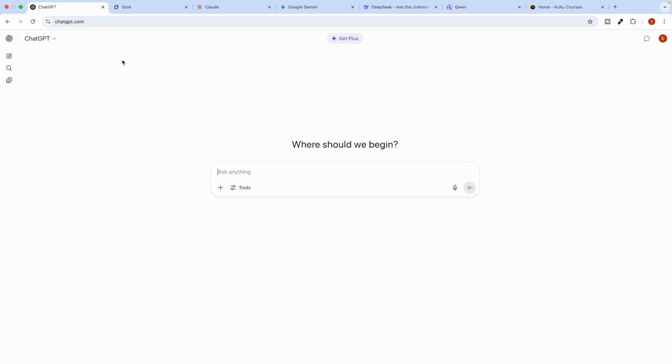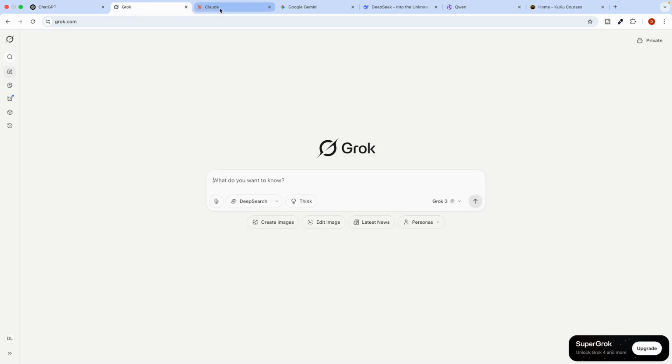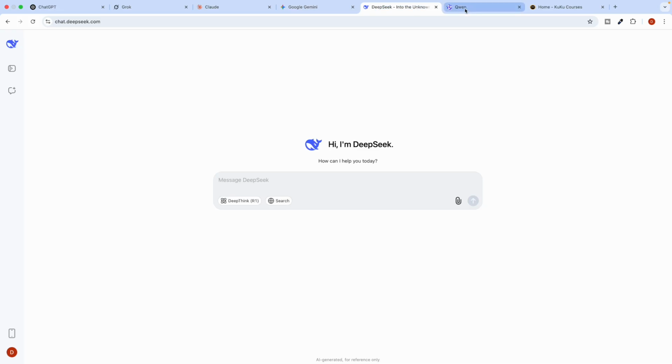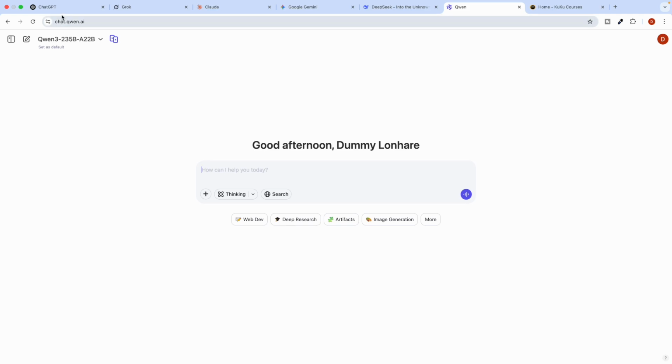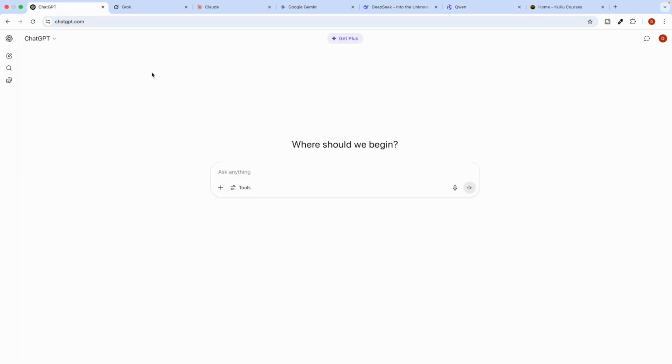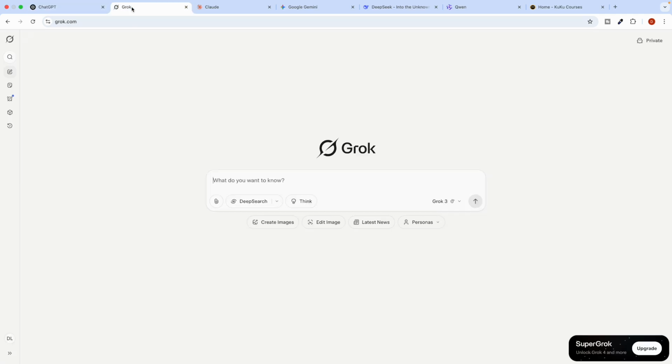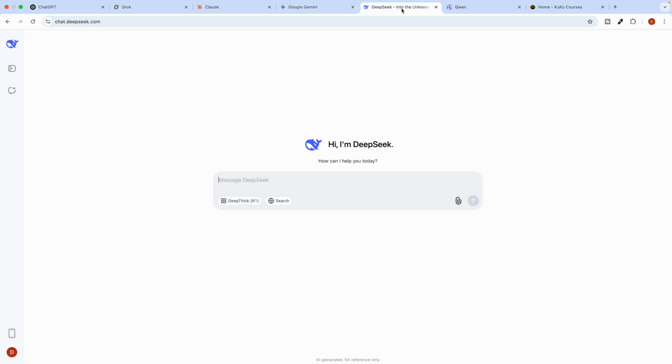If you use AI tools, like ChatGPT, Grok, Claude, Gemini, DeepSeek, Qwen, and in future you are going to get more AI tools. But the problem with all these AI tools is that they come with various AI models. All of them have different models working in the backend.